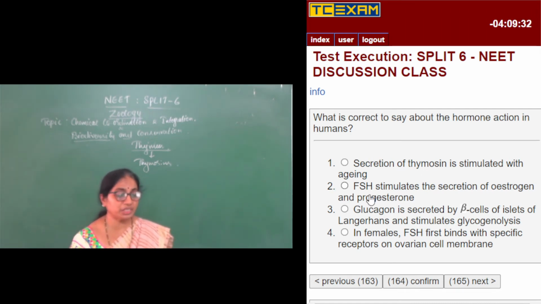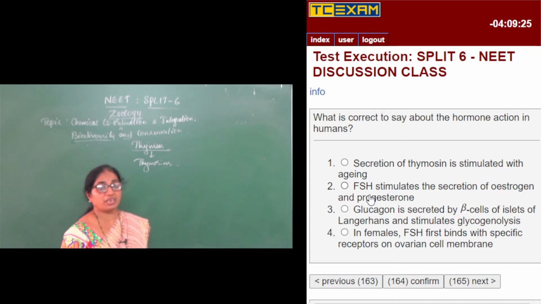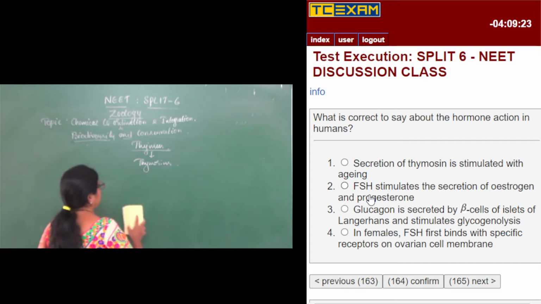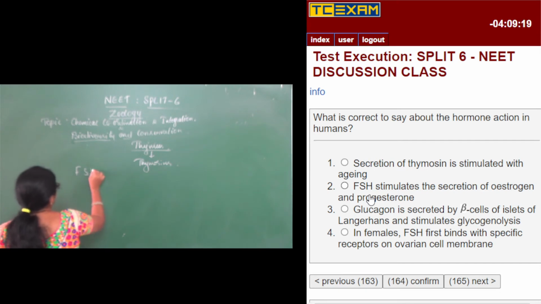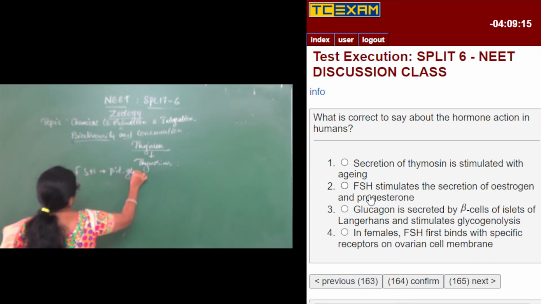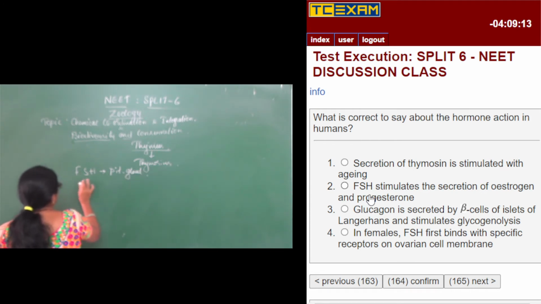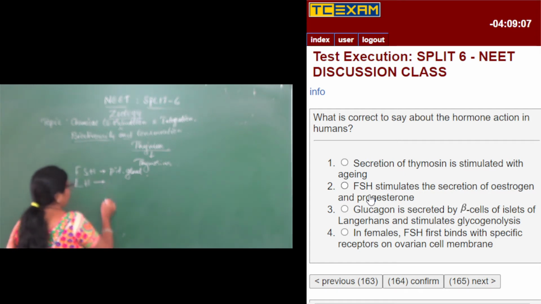FSH stimulates the secretion of estrogen and progesterone. Can you agree with this point? As we have already told, FSH is a hormone which is secreted from the pituitary gland. FSH is follicle stimulating hormone and LH is the luteinizing hormone.